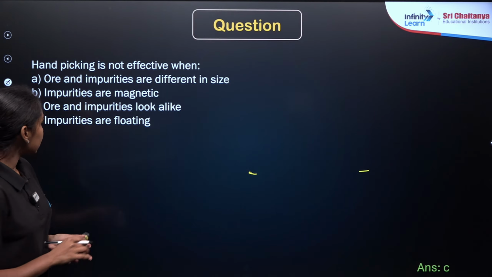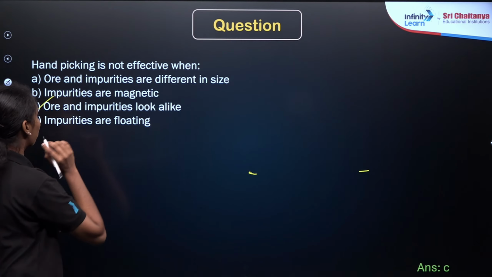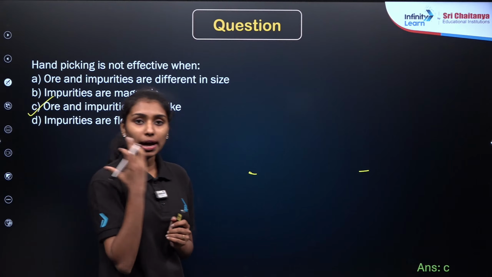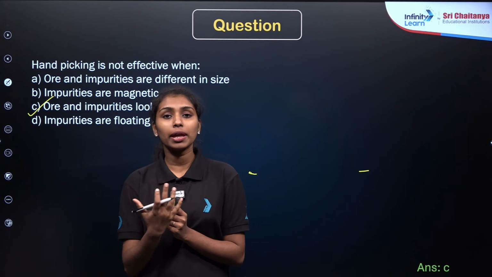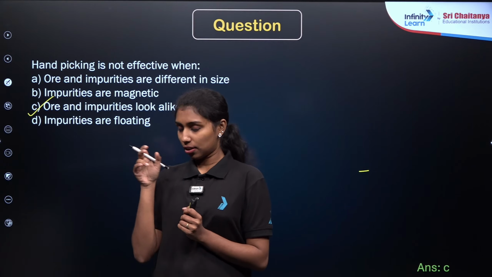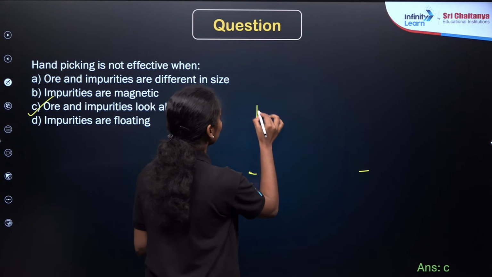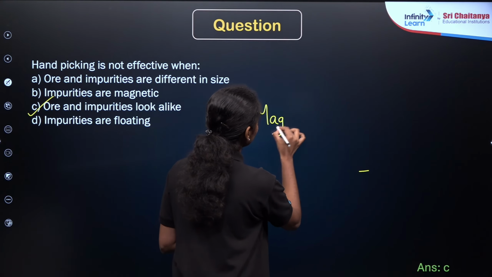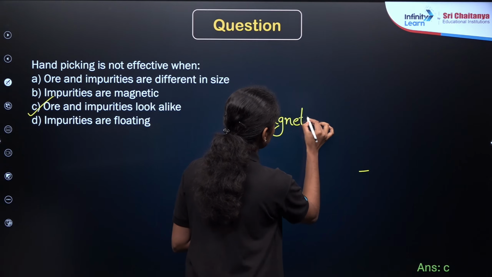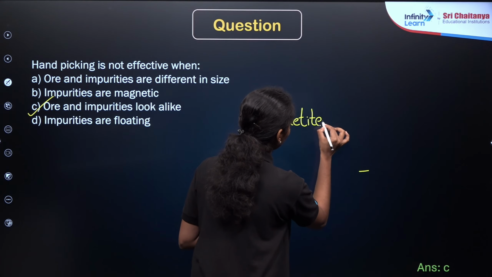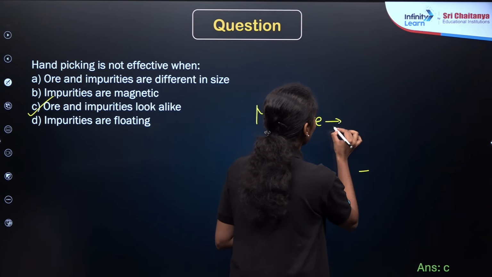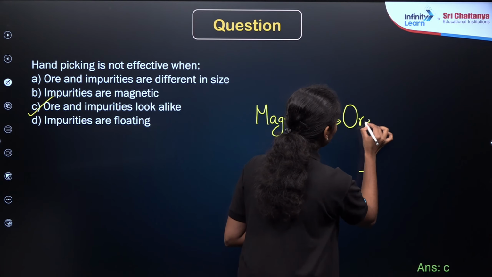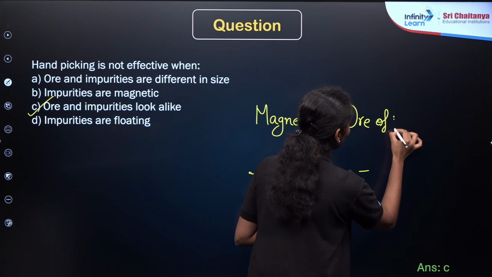Option C is the correct answer, right? Ore and impurities. As we already know, ore particles are those containing some percentage of metals, right? For example, if I am taking iron oxide, there is an ore like magnetite or hematite. This we discussed in the beginning of the session, right? Magnetite is an ore of iron. So if I want to extract or separate the iron metal from this ore, I am